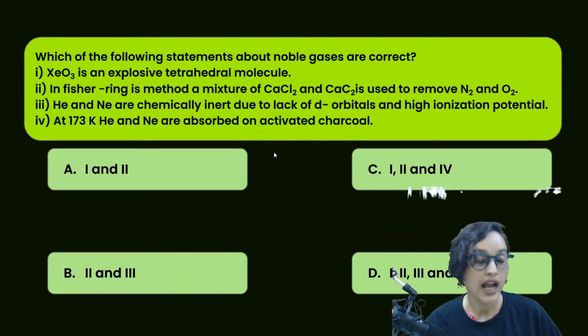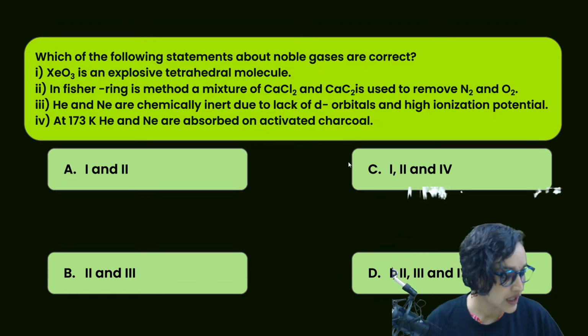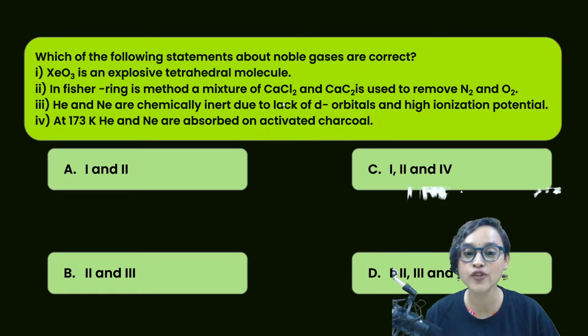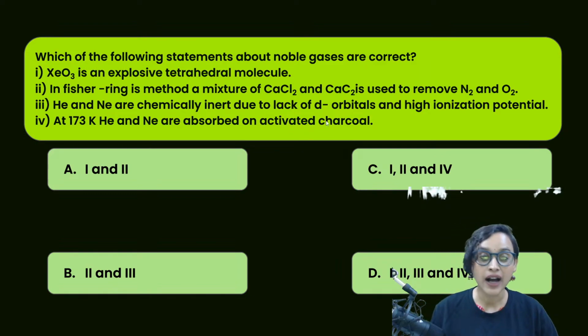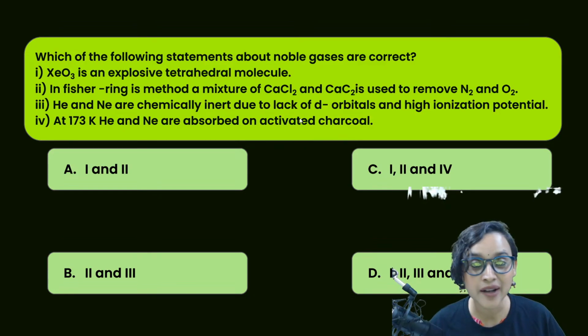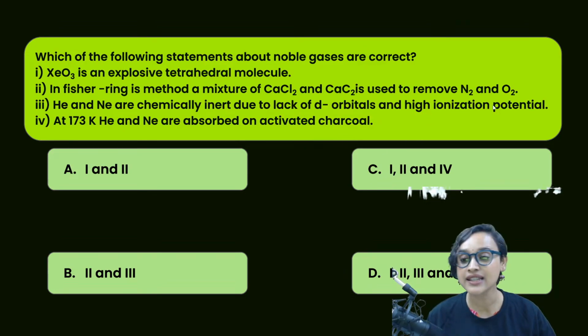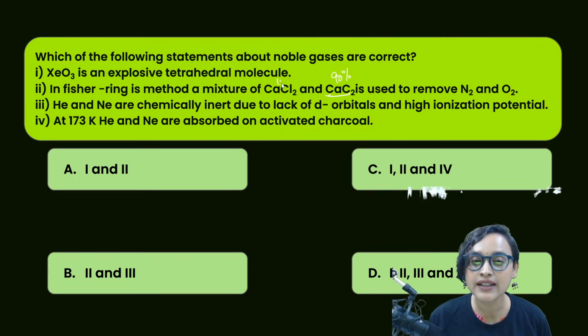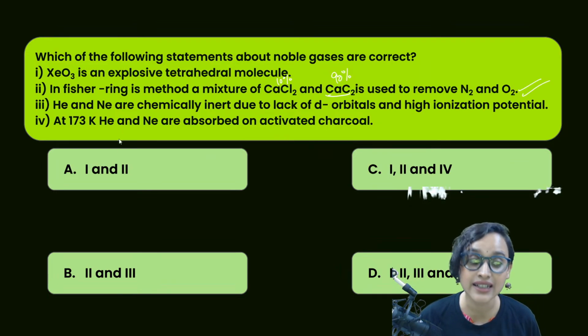Actually, in Fischer Ring method, for separation of noble gas mixture, dry and pure air is passed over 90% CaC2 and 10% CaCl2. So this is correct.